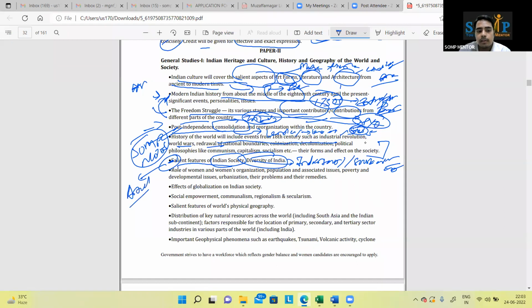Here only one thing: articles come, and when you do the monthly magazine, you will find social issues you have to relate. For example, these days the new culture is live-in relationships. A question can come in society on nuclear family, joint family, new kinds of relationships.